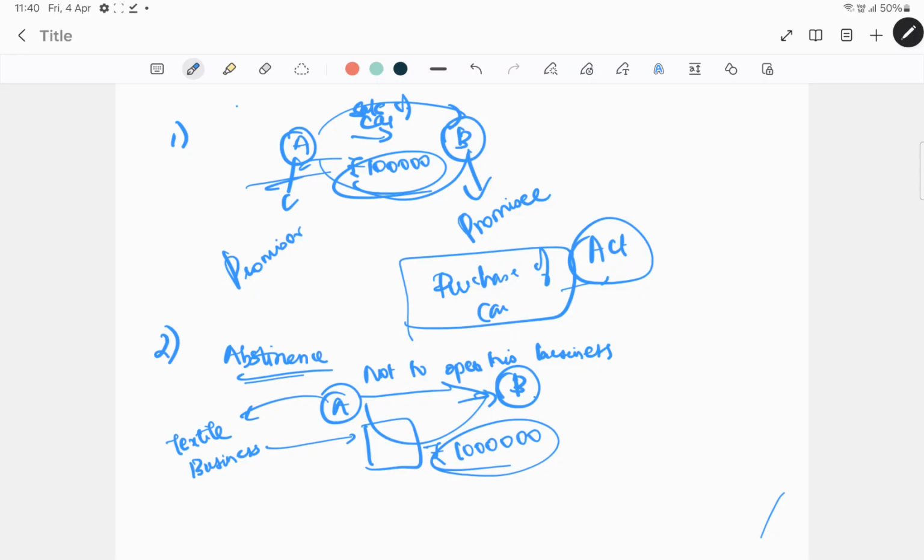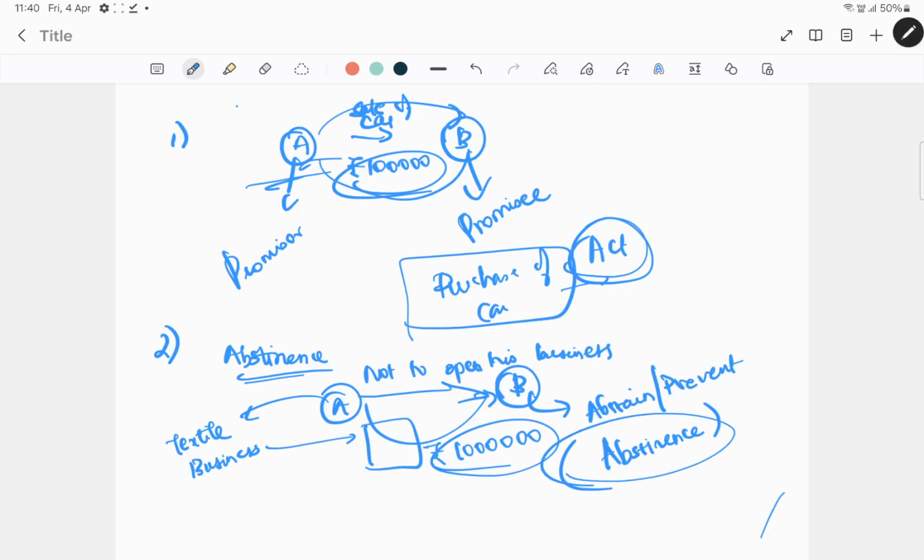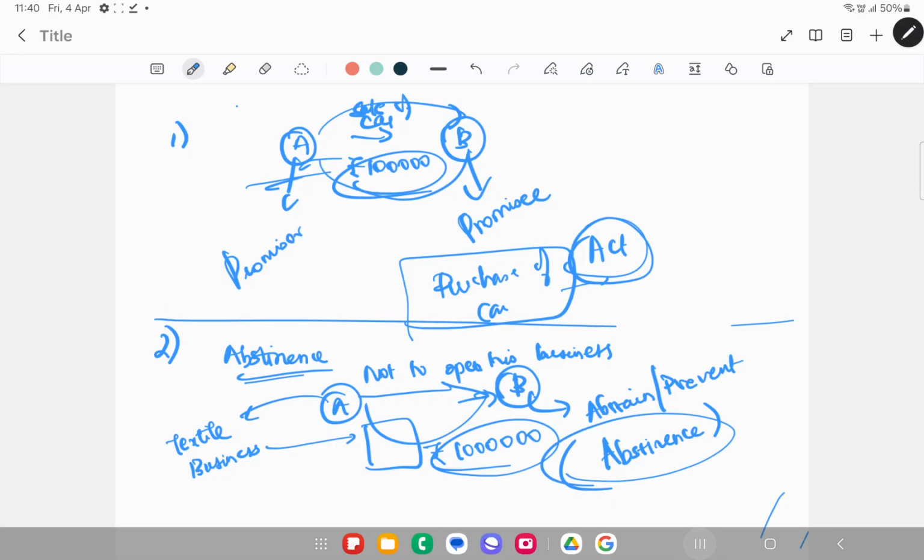Now in this case, B is asked not to do something, that is, abstain from doing something. When you ask a party to abstain, it is nothing but to prevent. So here abstinence is the consideration. For B, 10 lakh is the consideration for abstinence. For A, what is the consideration? For the amount of 10 lakh that he is paying, it is nothing but abstinence. Over there it's an act and here it's an abstinence.